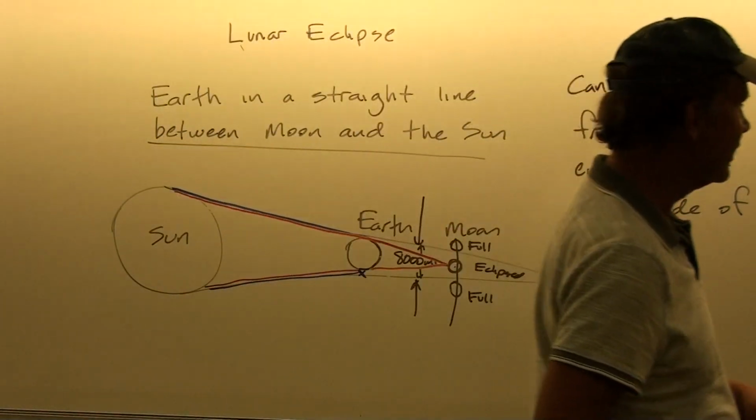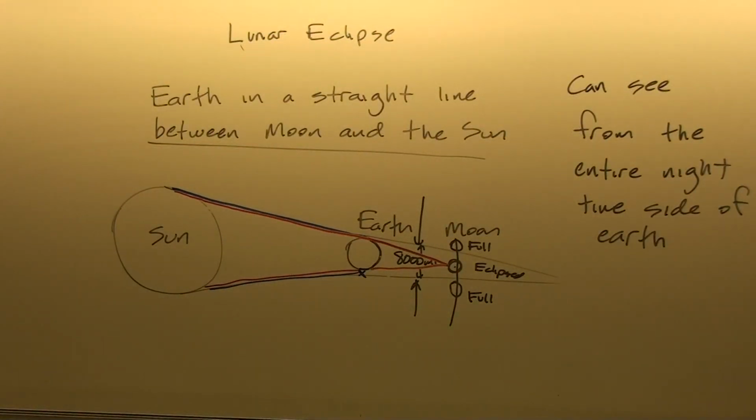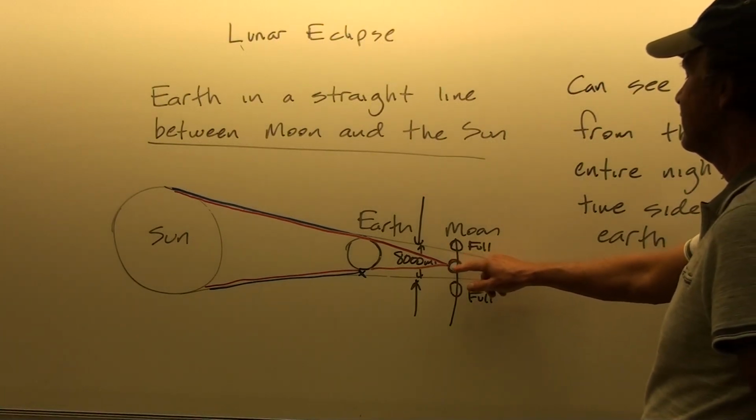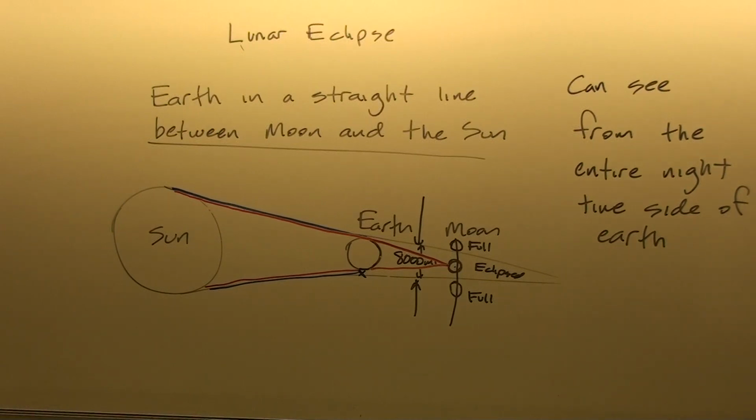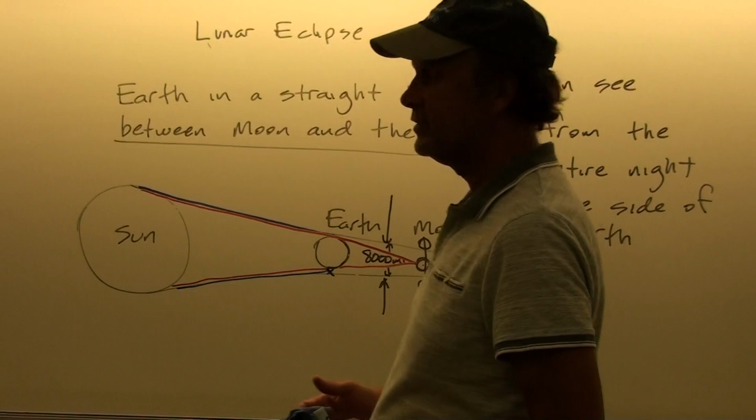So this makes it kind of interesting to observe. And it gives you something to look at. So it doesn't just disappear. But we do go from the full moon to the kind of orangish, glowing eclipse moon, and then back to the full moon again. And so since this is visible from the entire nighttime side of the Earth,